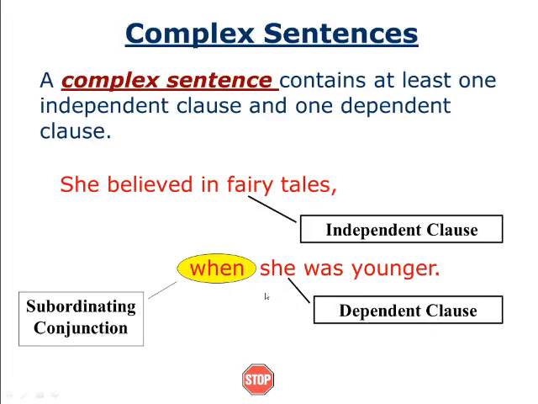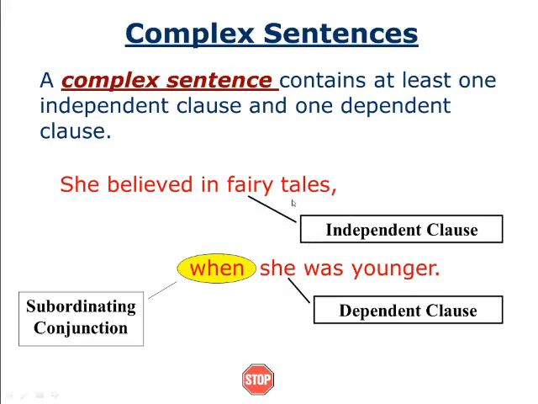Without connecting to the first sentence, we will not get the full meaning of the second sentence. That's why it's known as a dependent clause. But this one is independent. It is free from everyone. It can stand alone, but this sentence cannot stand alone. It is depending on the first sentence; then only it will get the full meaning. But this one is standing alone, so it is called an independent clause. It is free and independent.